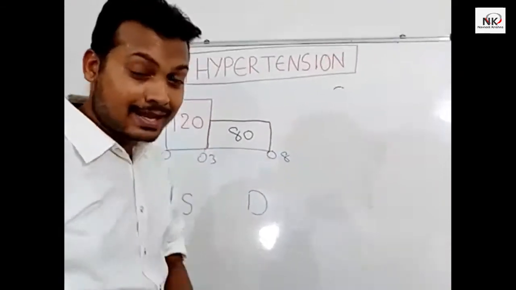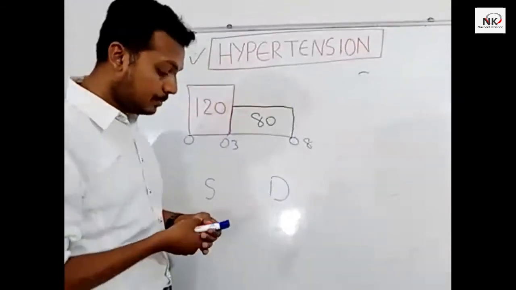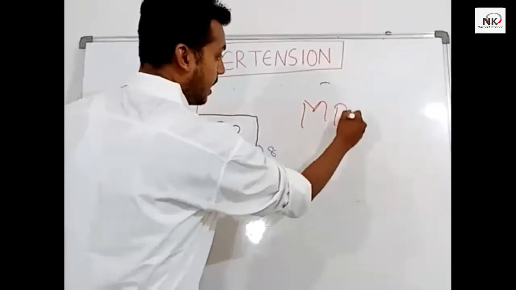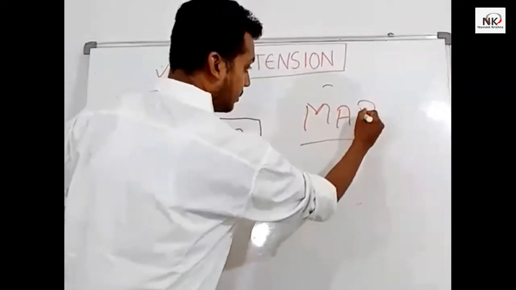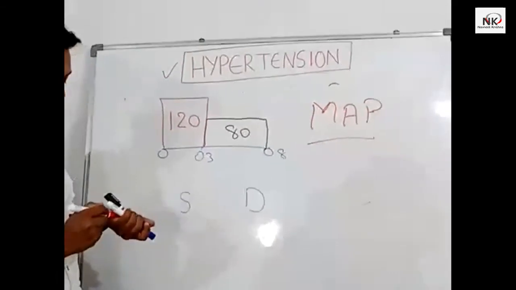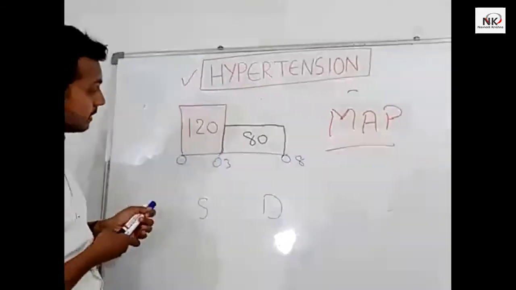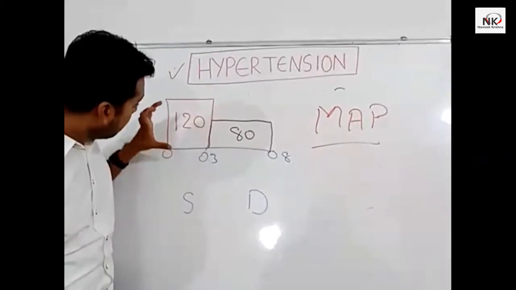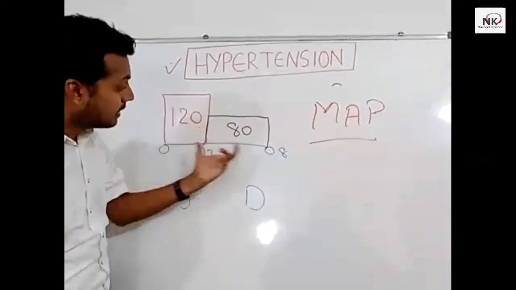Now what is happening at that time? To understand the mean arterial pressure, let me explain that. Now what is happening? Understand. Systole 120, diastole 80 maintained.